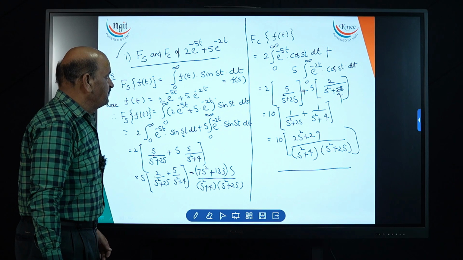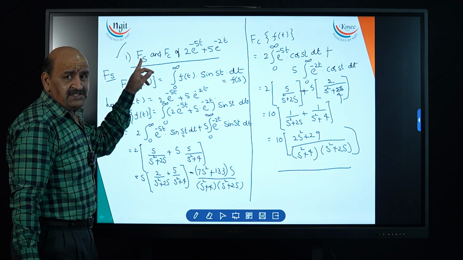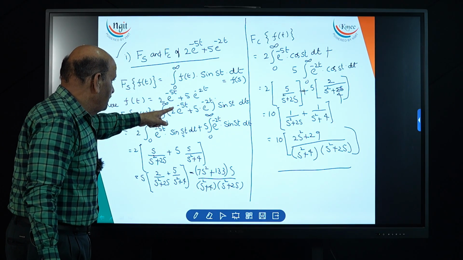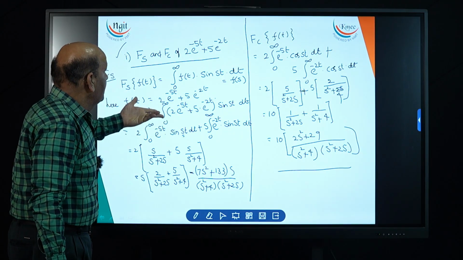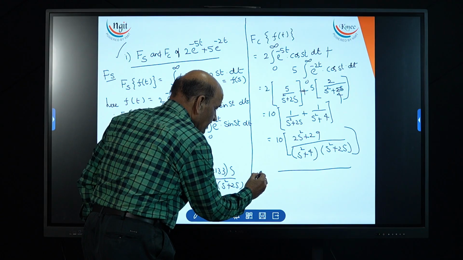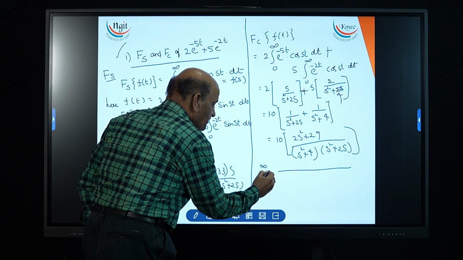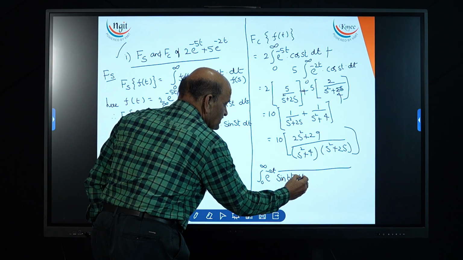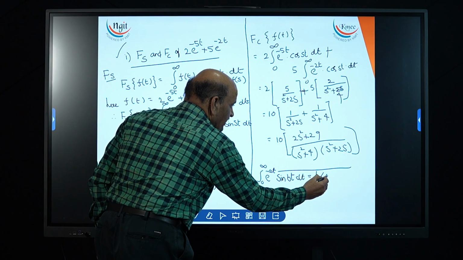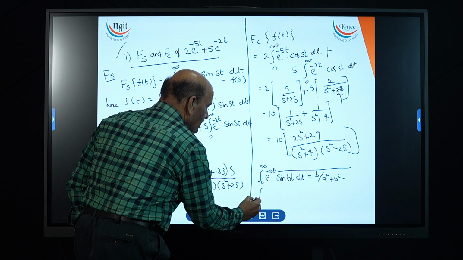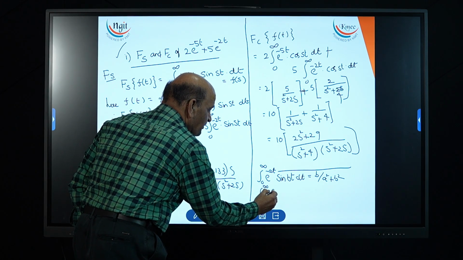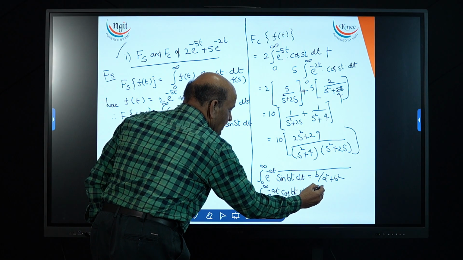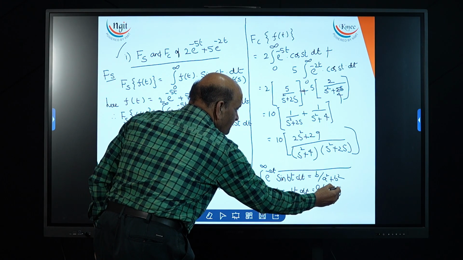Now just look at this. This is the Fourier sine transformation of the given signal. First you go for the formula. For the second one, we only made the simplification on the basis of two formulae. If the integral from 0 to infinity of e power minus at sine bt dt, then directly we go for the formula b by a square plus b square, and we just substituted. Also the integral from 0 to infinity of e power minus at cos bt dt has the value a by a square plus b square only.